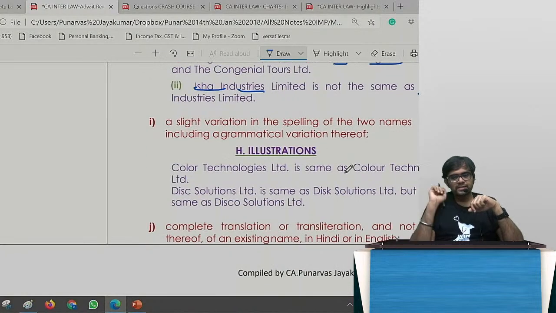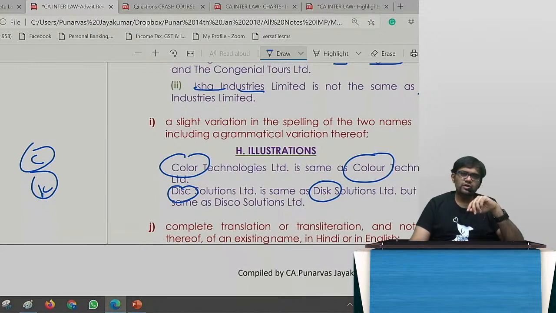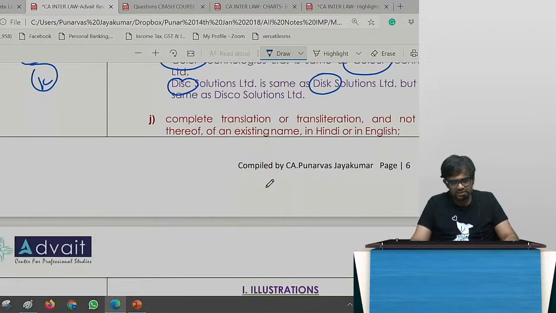Got it? Next, slight variation in the spelling of two names, including a grammatical variation. Color and colour. This is UK English, one is US English. So COLOR, COLOUR, that cannot be done. Disk Limited, Disc Solutions and Disk Solutions. So C and K, again UK and US English. You cannot play around with all these things. But it is not the same as Disco, because Disco gives a different meaning altogether, okay. Mind you, these things are always about companies. It has got nothing to do with sole proprietorship or partnership firms. They are different. Here in companies only, I'm talking about all these things.